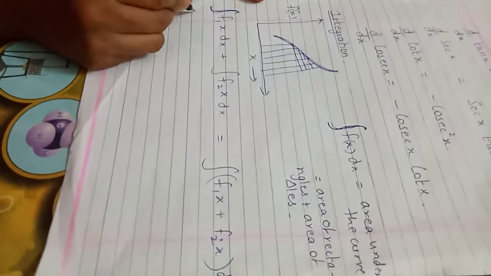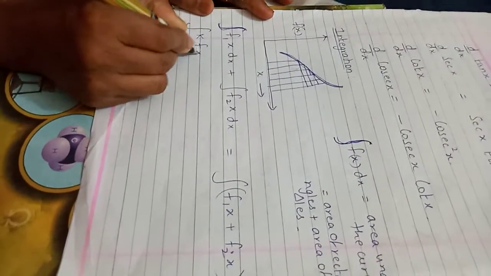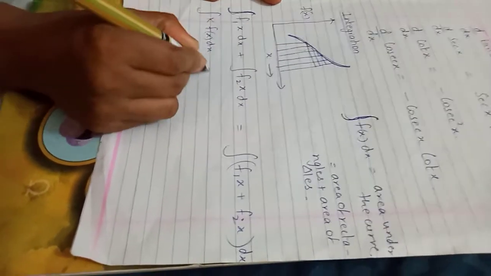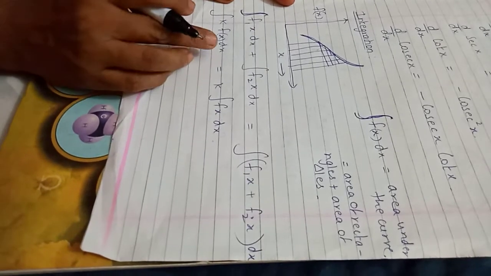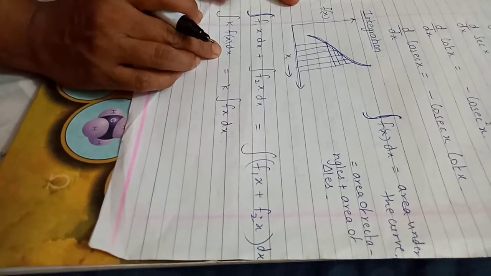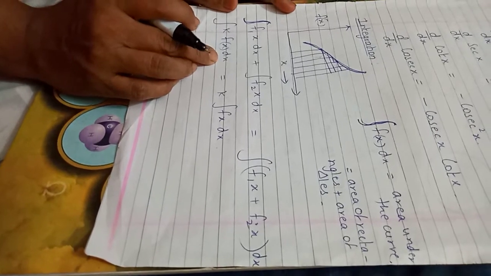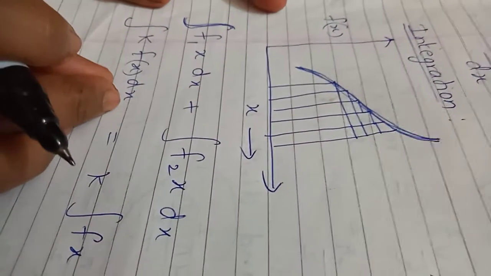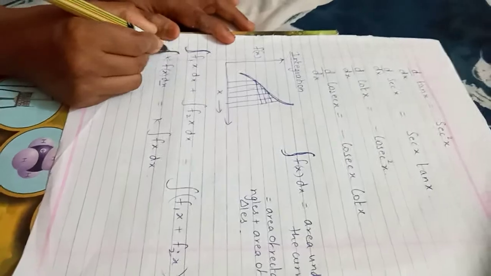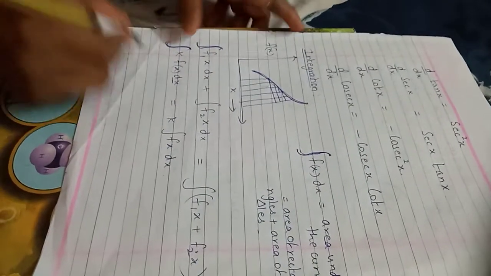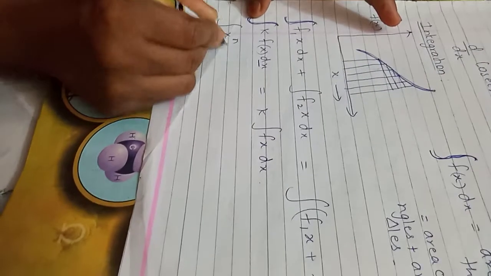Ends the story. Next, integration of k f(x) dx is what? It is k, the constant, times the integration of f(x) dx, meaning the constant is always taken out. Now you may ask me, teacher, why does this dx come? Student, that is what we learn in the 12th standard. Tiny small terms are divided, and small terms are added or integrated. The small term which is added or integrated is this symbol here. That's it. Now look here, a very common formula which we will be using this year.